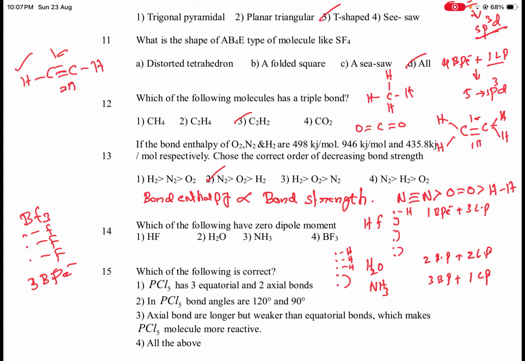Symmetrical molecules are those which do not have lone pairs of electrons, and the dipole moment is 0. In the given options, BF3 is the symmetrical molecule. The remaining 3 are unsymmetrical molecules which contain lone pairs of electrons. So for symmetrical molecules, the net dipole moment is 0.